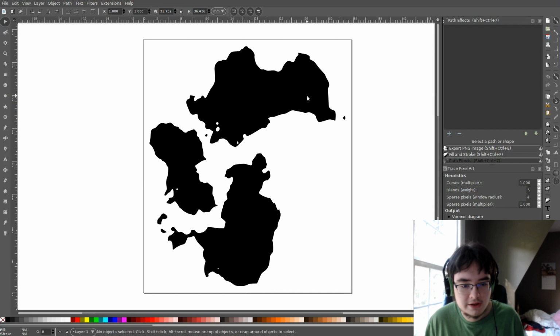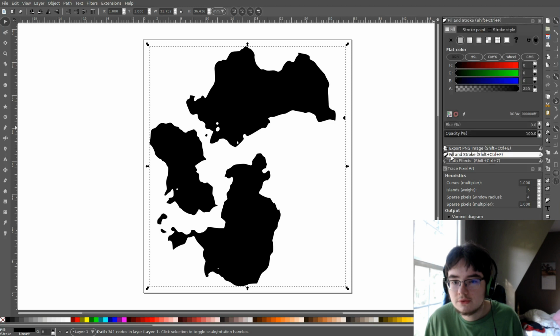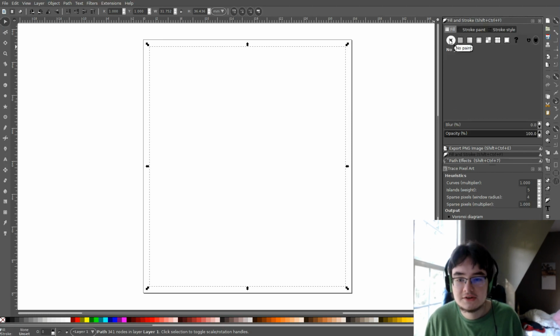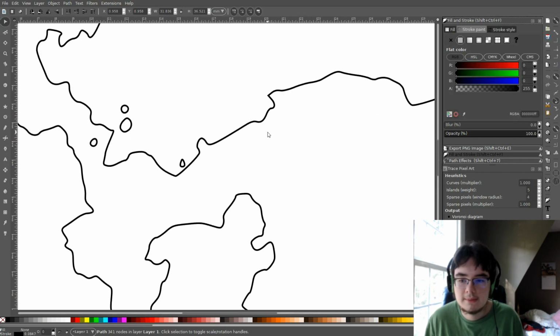So you could stop right here, you've got your map, but what I'd like to do is, instead of having our simple black blocks, we can go to Fill and Stroke and make it so this is just an outline. So for fill, we're going to press this No Paint X, and it's going to disappear. Then in Stroke Paint, we can say Solid, and now we have a nice outline of our map.